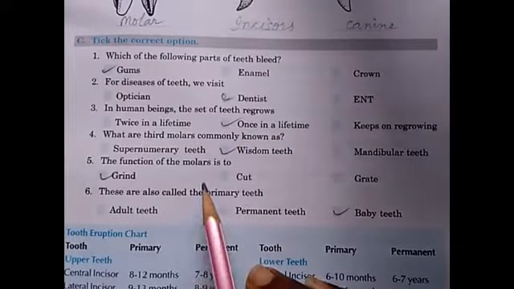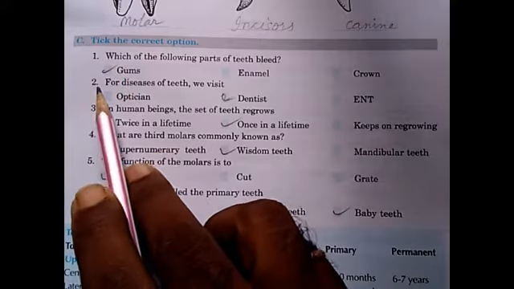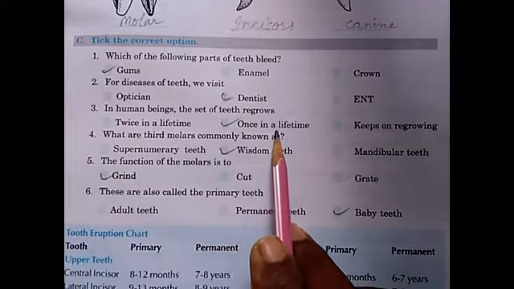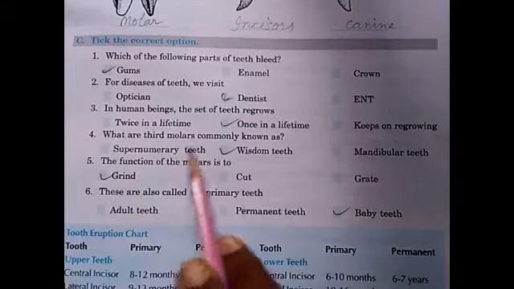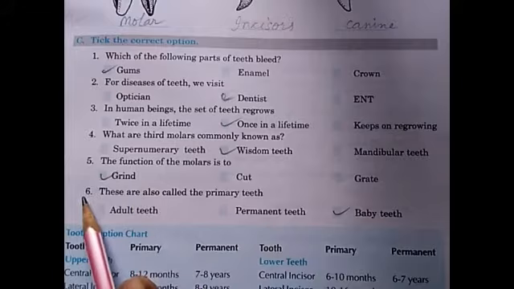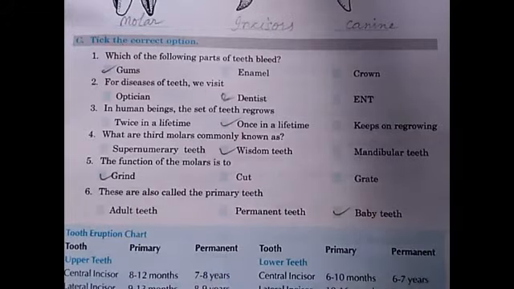Next, C. Tick the correct option. 1. Gums. 2. Dentist. 3. Once in a lifetime. 4. Wisdom teeth. 5. Grind. 6. Baby teeth. These are the answers.